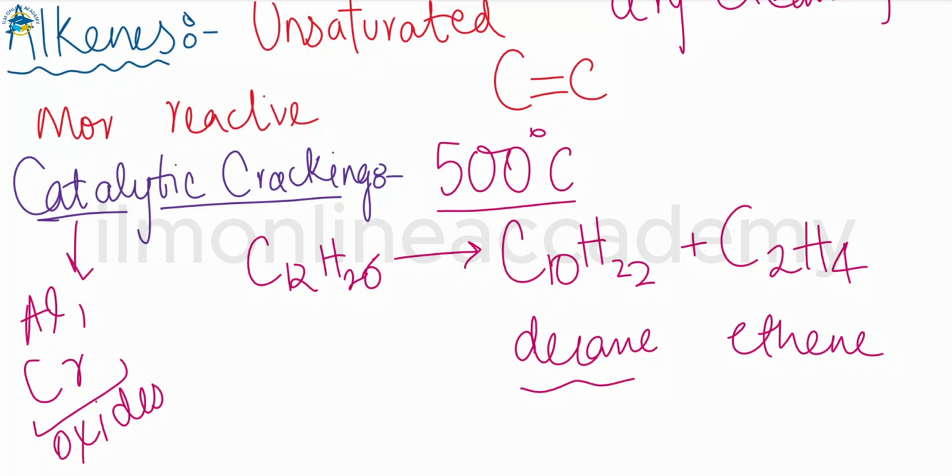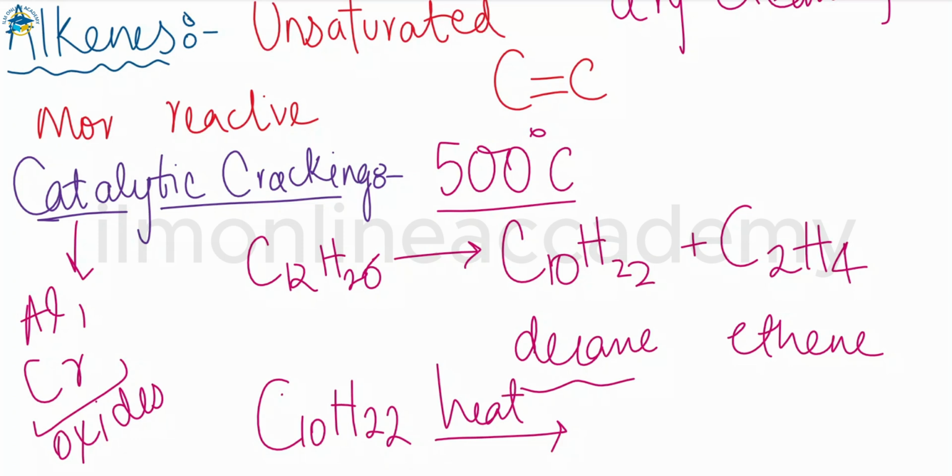And if we talk further about the breakdown of this decane, that is C10H22, when we heat it at the required temperature, 500 degrees Celsius, and a catalyst is also added, which is the oxide of aluminum and chromium, we then have octane, that is C8H18. With the octane you have an alkene, that is ethene, C2H4, that is produced.